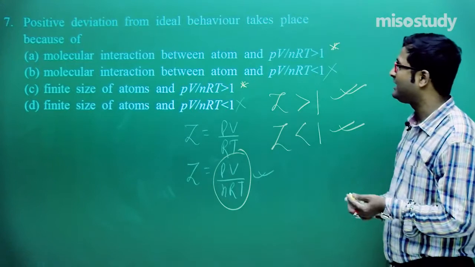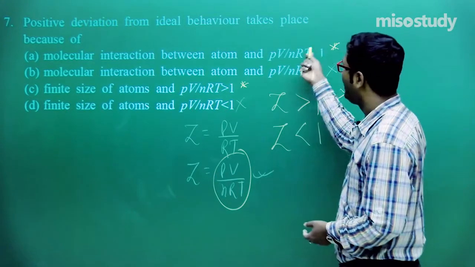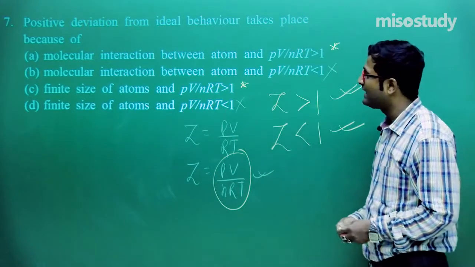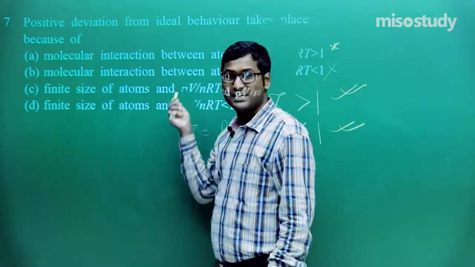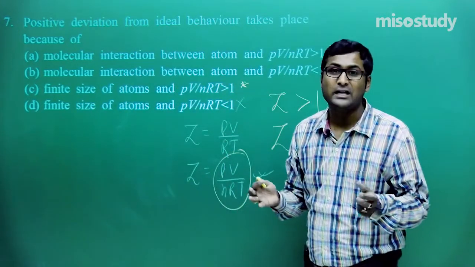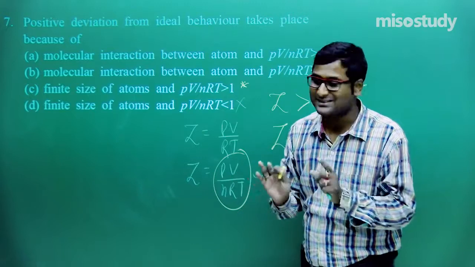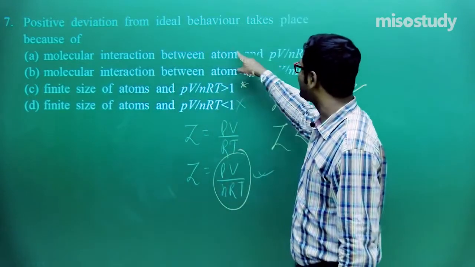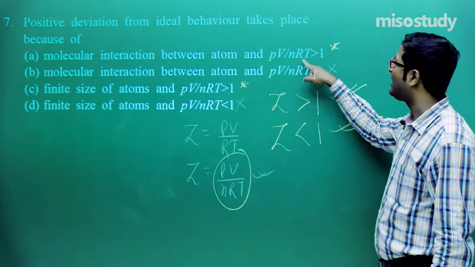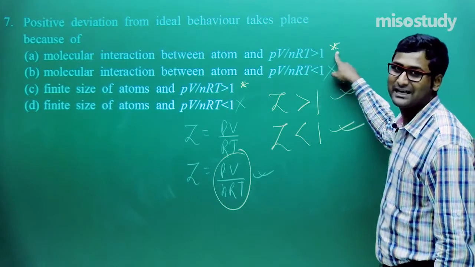So we can eliminate options B and D. Now focus on A and C. Look at here. In this case of deviation, what do we judge? The molecular interaction, not size. So the molecular interaction between atoms and PV upon nRT greater than 1.